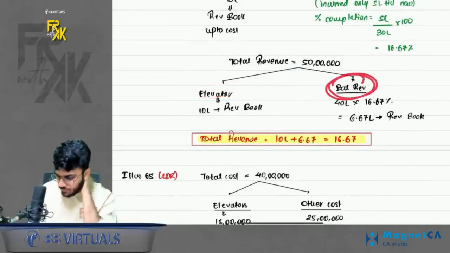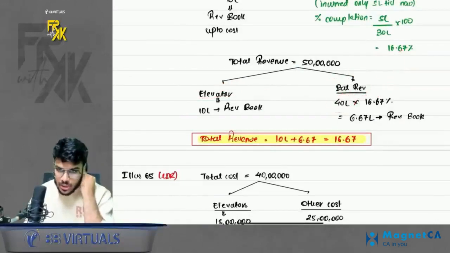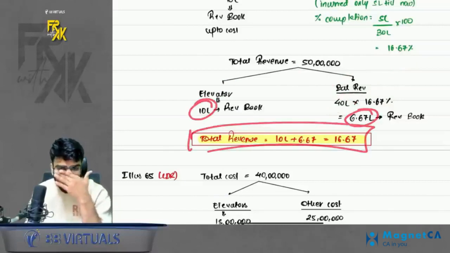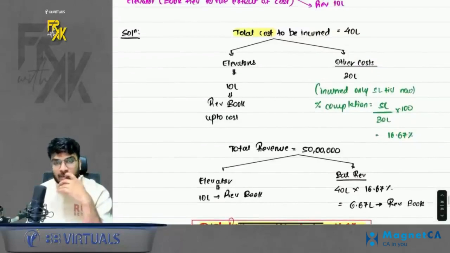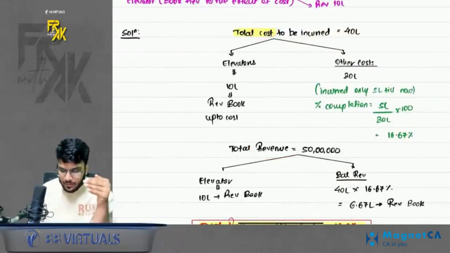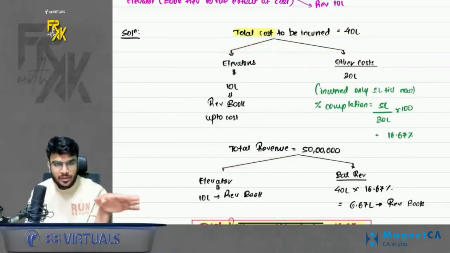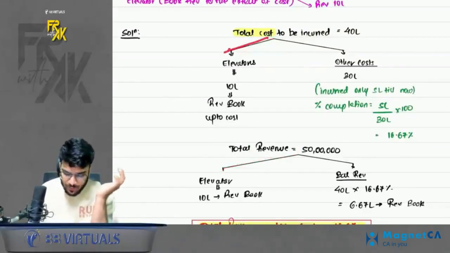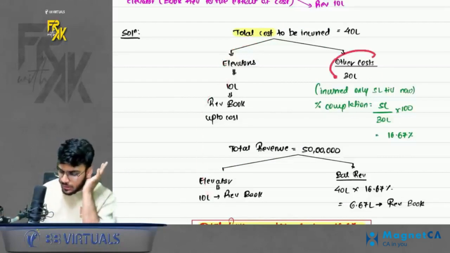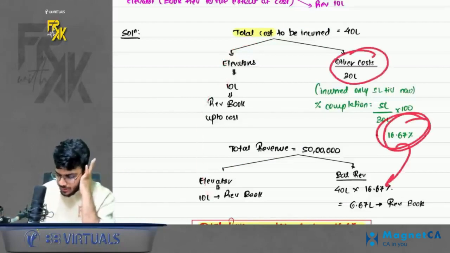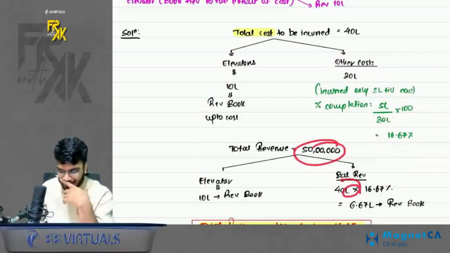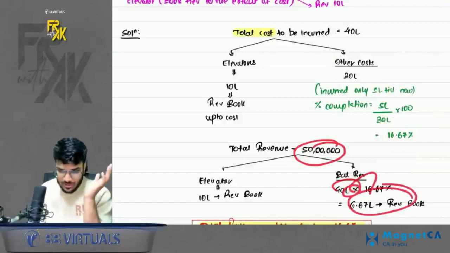For the balance revenue, 40 lakhs, apply this percentage completion. So total revenue we will book is 10 plus this 6.67, 16.67. If I want to summarize this for you, do remember that whatever cost you incur and whatever revenue you book, separate the elevator part out of it. So this much cost incurred for elevators, because it is not installed, book the revenue only up to this much. For other cost, find the percentage completion and apply that percentage on the balance revenue, not on total revenue. Balance revenue into percentage completion, you can book this much revenue.